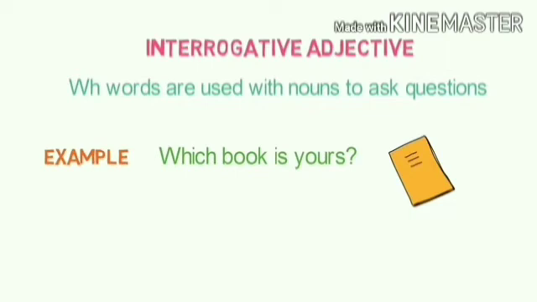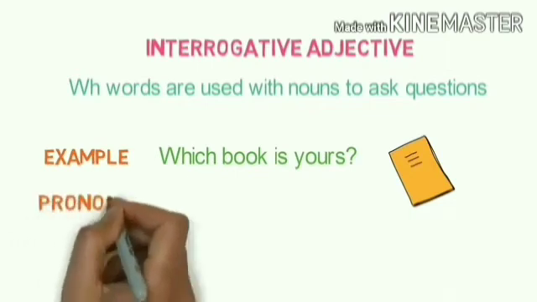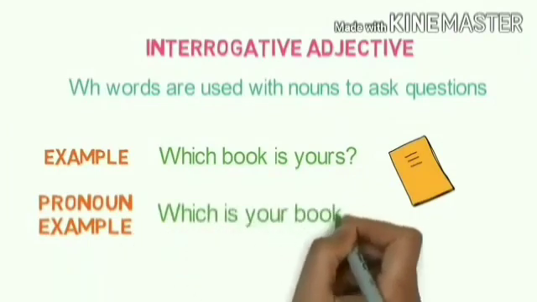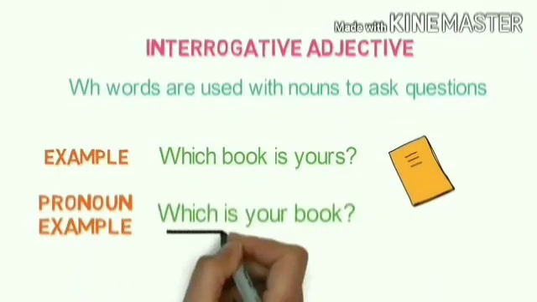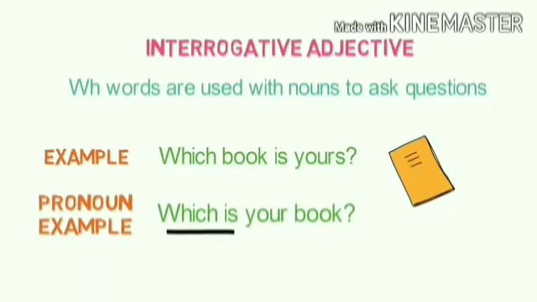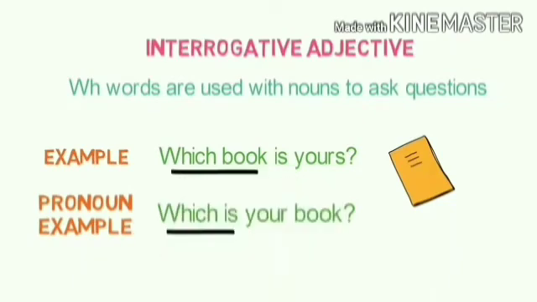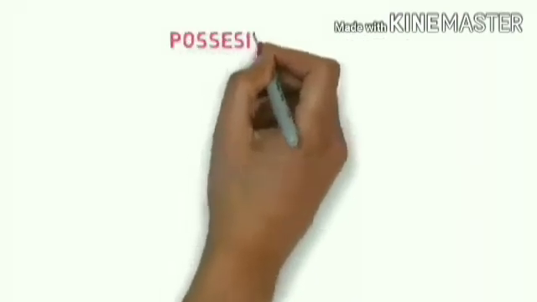You had learned interrogative pronouns, right? Now the same thing applies over here. Now, which is your book? Now, which comes before the verb is. So, did you understand, children? There's a lot of difference. Which book is it? The which comes just before the book. In the pronoun, it comes before the verb. I hope you understood clearly now.